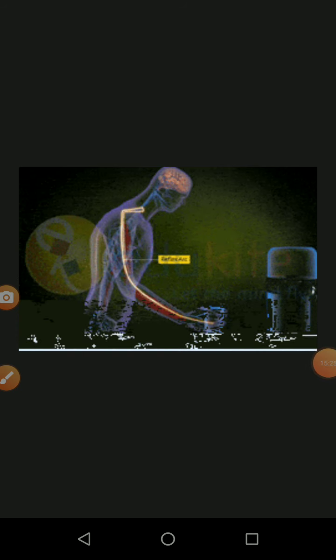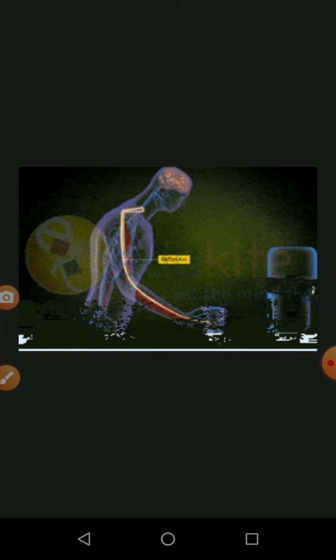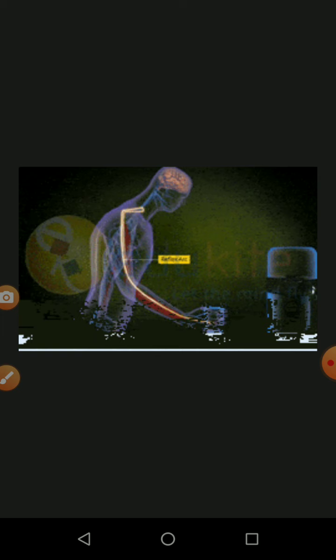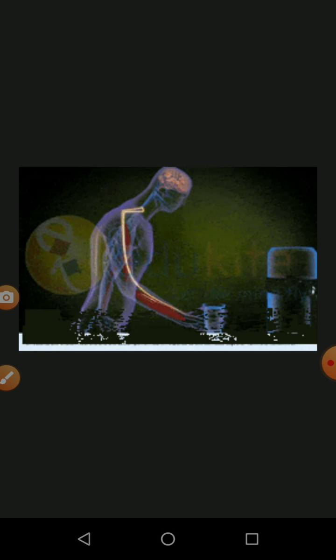In continuation of this lesson, we are seeing some kinds of reflex action. We are touching a hot plate. What will happen? The signal is passed through the spinal cord to the brain, and again the signal is received by the motor neuron, then suddenly we withdraw our hand. It is a kind of reaction. This is another type of reaction, which is done by the autonomic nervous system and peripheral nervous system.